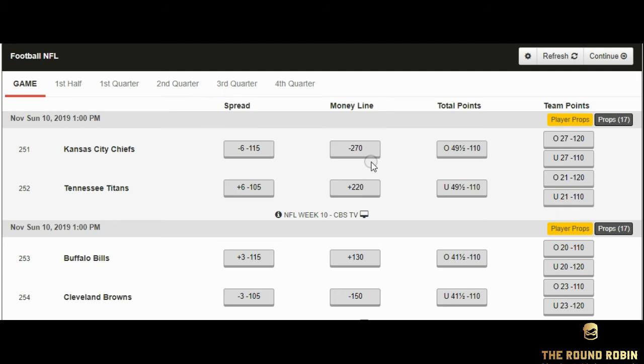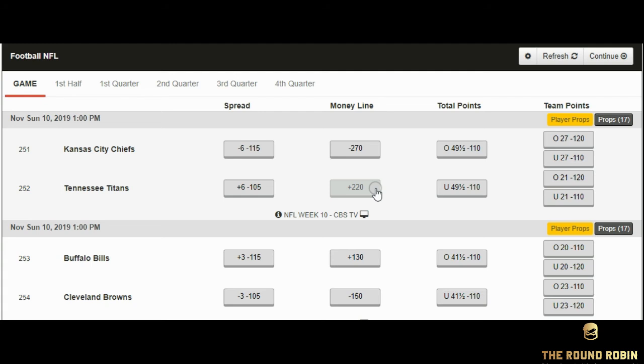Next thing and last thing we want to talk about is exactly how much money am I putting up and how much will I get in return? We're going to go back to the example above where we got the Kansas City Chiefs minus 270. That means you have to bet $270 to win $100. And as the example shows, we go to the underdog, and that's plus 220. That means you put up $100 to win 220.